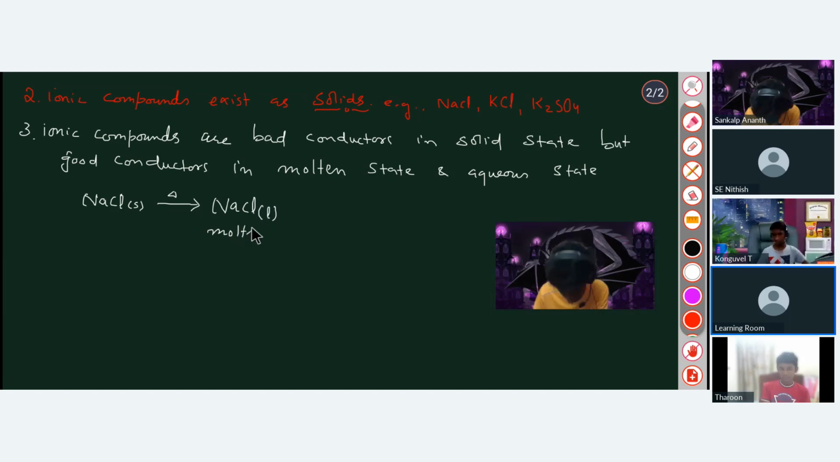When it is in molten state, the ions will get free. That means now you are having Na positive ion and Cl negative ion. So free ions can easily conduct electricity. But when it was solid, the ions were tightly held with each other. Ions were not free. So that's why it's a bad conductor in solid state. But when you heat it, it melts, ions get free, and free ions can easily conduct electricity.